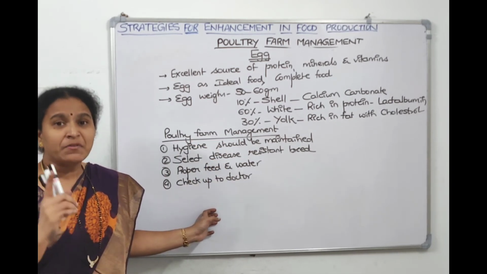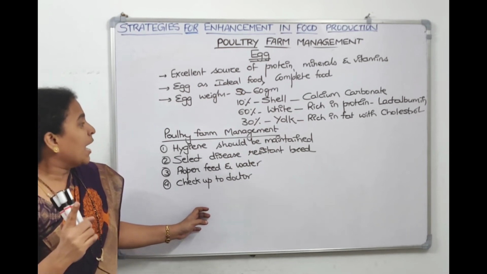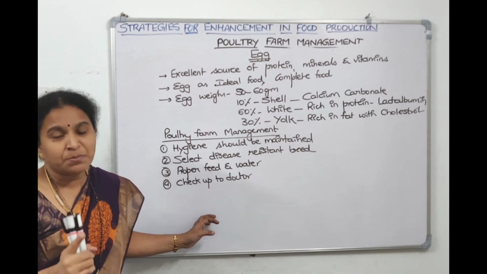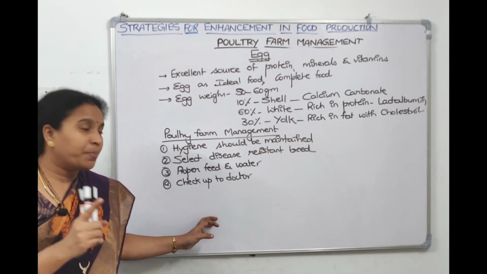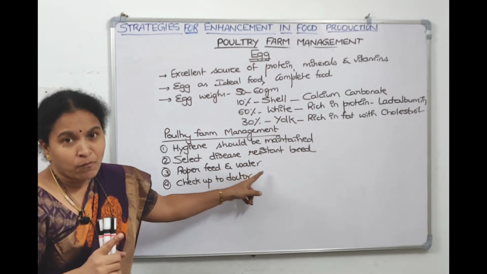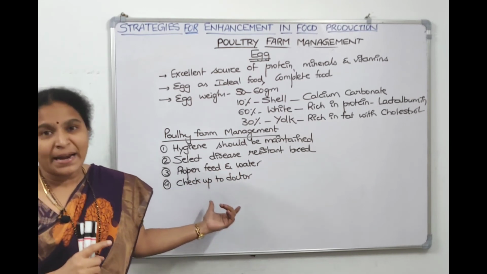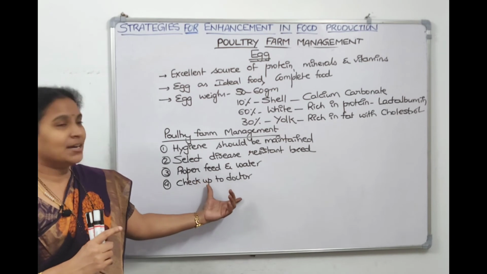Selecting the superior breed which is disease resistant is important, and hygienic conditions around the cage should be maintained, means removing the waste materials and all. Providing proper feed and proper water is also important, and we need to check and give proper antibiotics, and treatment should be done immediately.